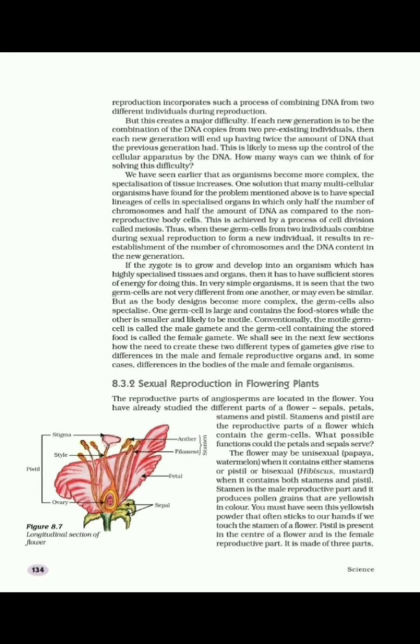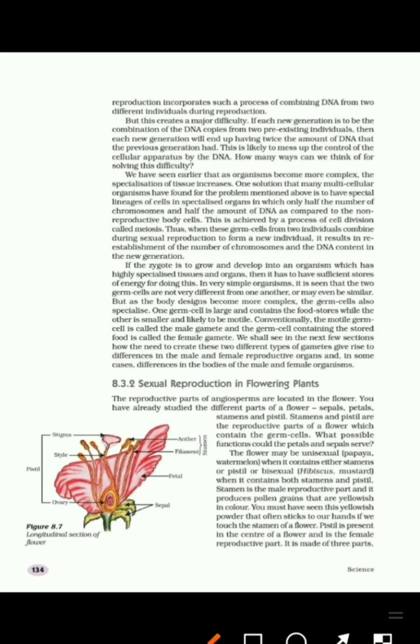Carpels are also known as pistil. Stamens and carpels, or pistil, are the reproductive organs of the plant, which contain germ cells, that is gametes. Stamens are the male reproductive parts, while the carpel is the female reproductive part.